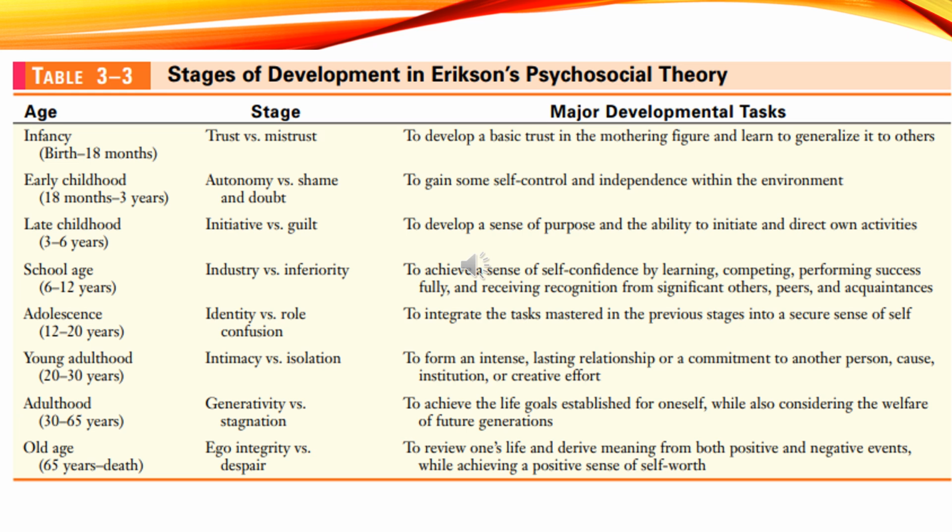The next stage is intimacy versus isolation. Age range is 18 to 40 years, young adulthood. In young adulthood, individuals seek to form deep emotional connection with others. It includes romantic relationships, close friendships, and emotional intimacy and vulnerability.